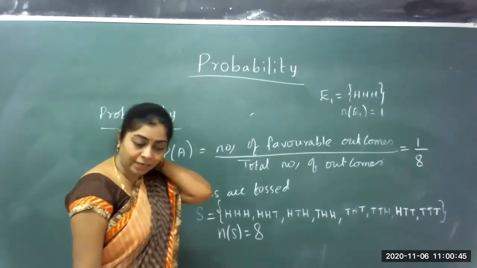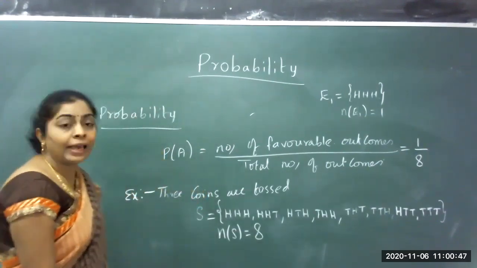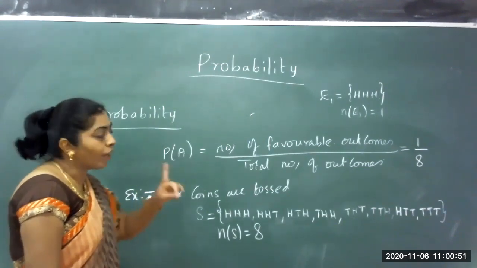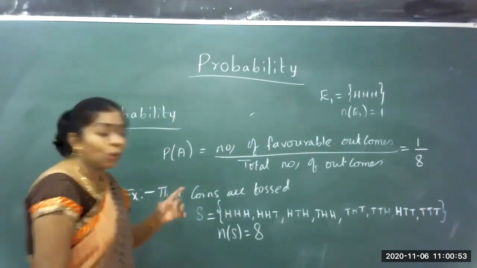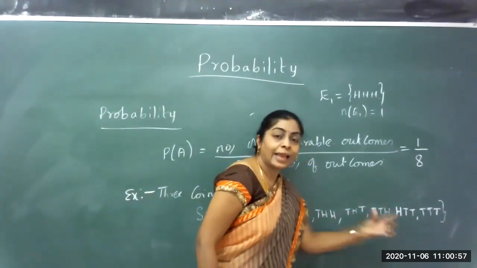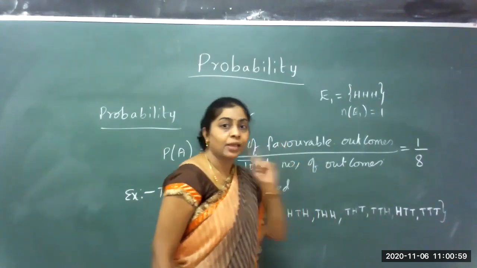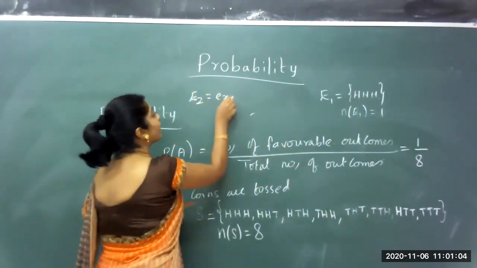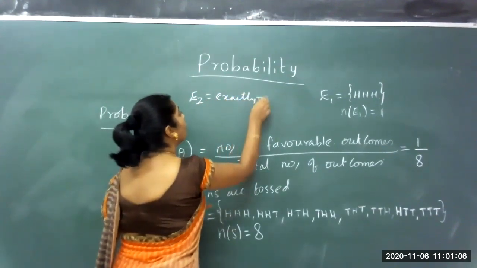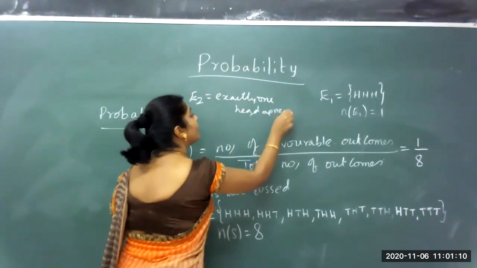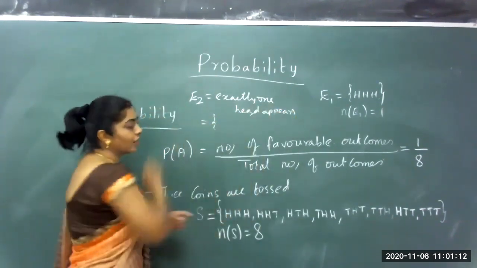If you consider another example, like exactly one head appears, what are the 3 possible cases I can take? Only these 3. Exactly one head appears, event E2. What are the chances I can get?